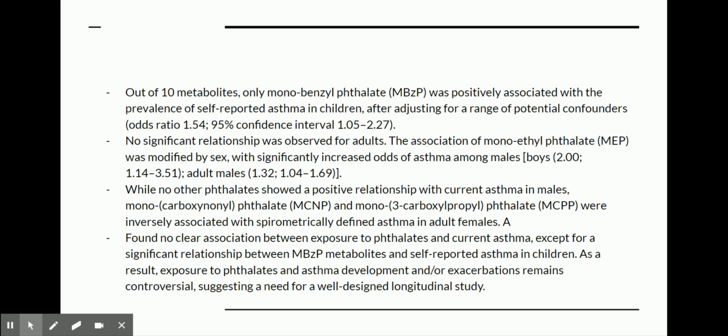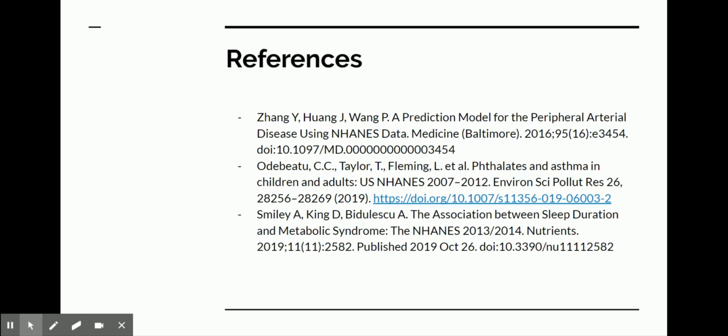The study found no clear association between exposure to phthalates and current asthma, except for a significant relationship between MBzP metabolites and self-reported asthma in children. As a result, exposure to phthalate and asthma development or exacerbation remains controversial, suggesting a need for a well-designed longitudinal study. These are the references and citations for all the three papers I used for my study.